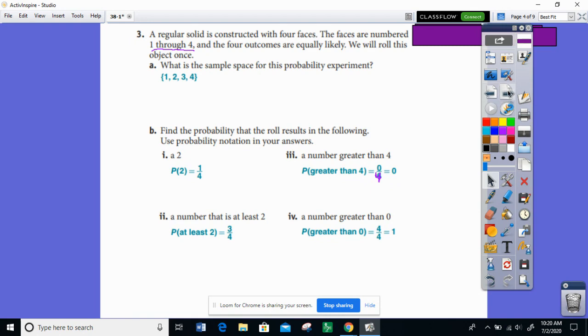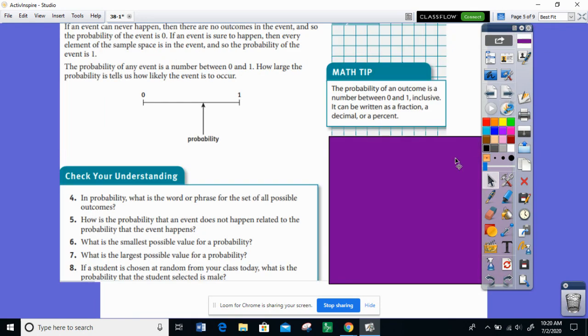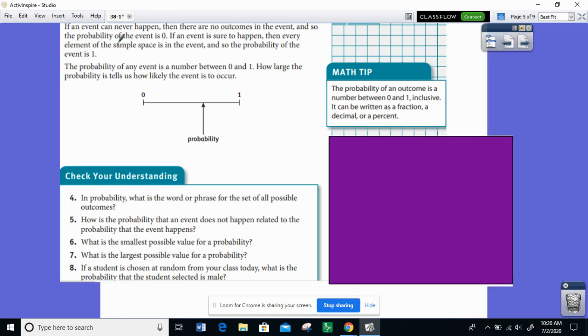So now on the next page, page 555, there's some more summarization happening here. If an event can never happen, then there are no outcomes in the event, and so the probability of the event is 0.